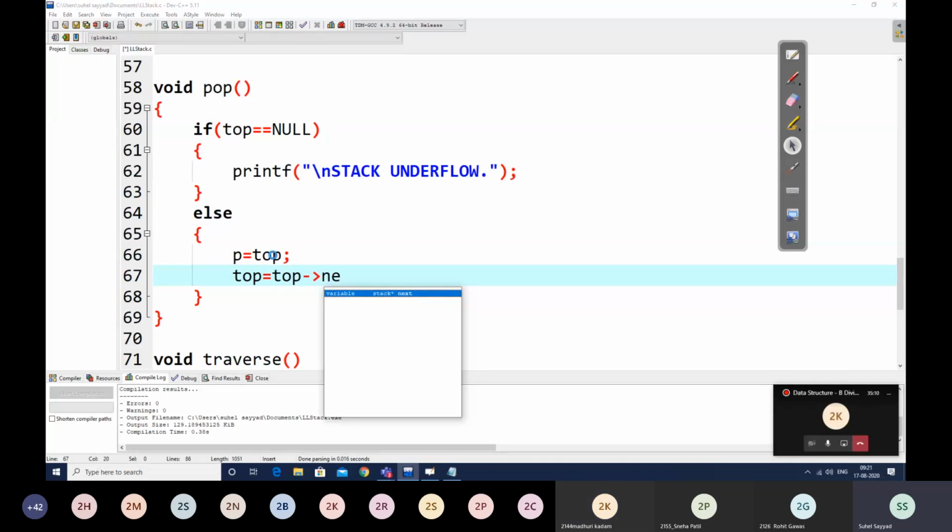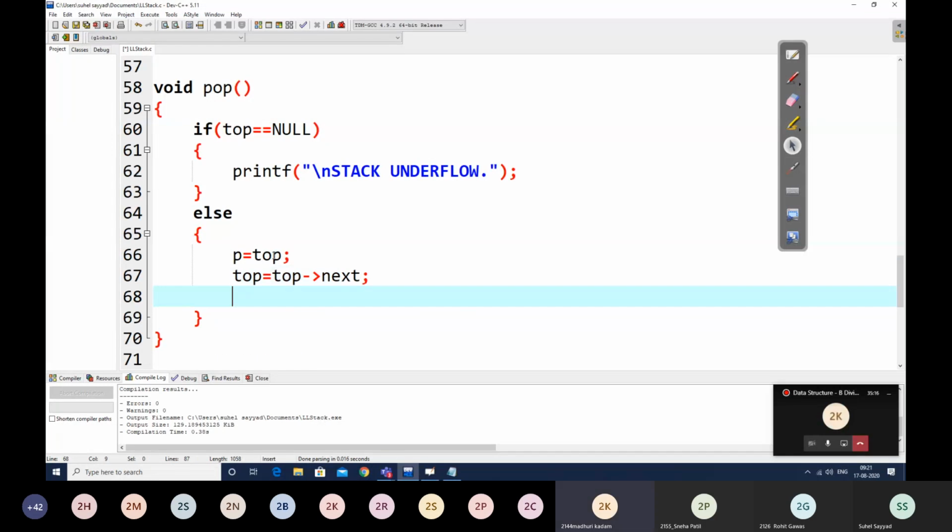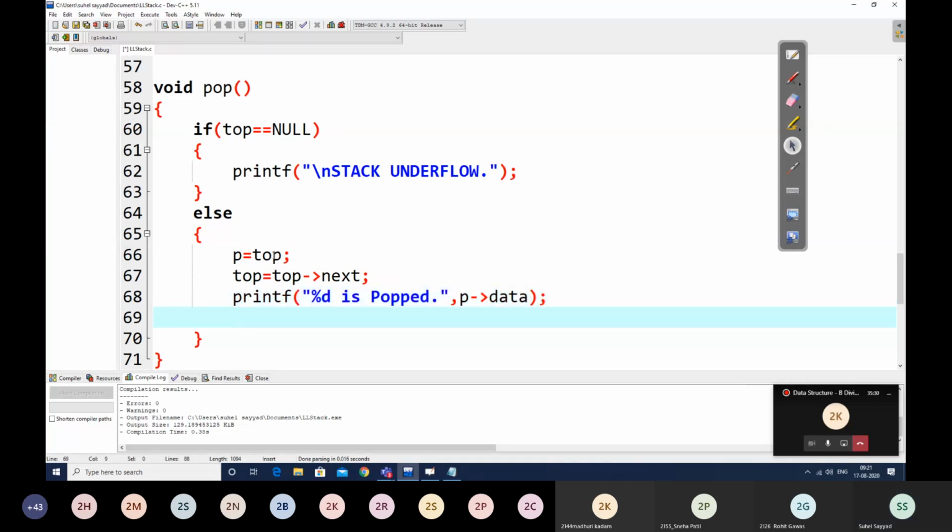Then printf deleted stack is percent d, comma p data. So percent d is popped, something of this sort, right? So we are popping that element, which is nothing but P's data. What next? Free p.